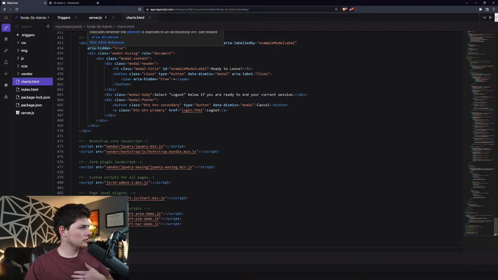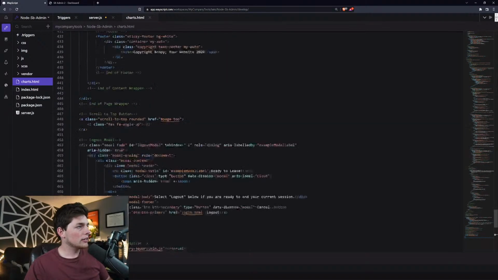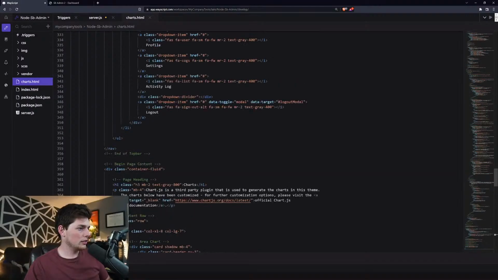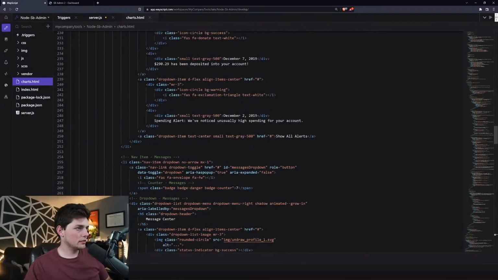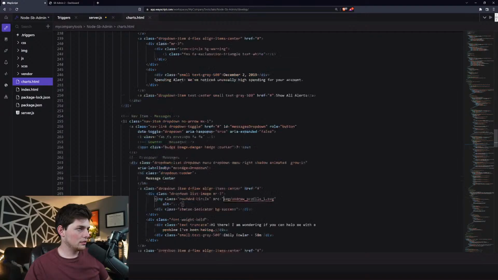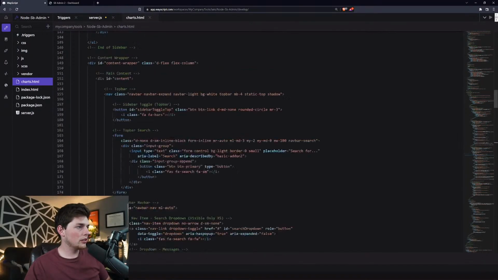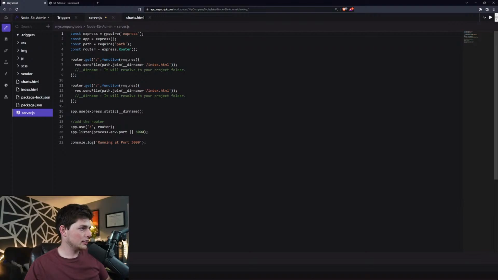Cool. So at this point, looks like we have a lot of referencing going on, and we'll need to fix all of that. So within our Node server, our Node Express server, we can set our static index, I believe. Yeah. So this probably isn't a very good practice to set this as the base directory, but we'll do that for now. We will change this information. Charts.